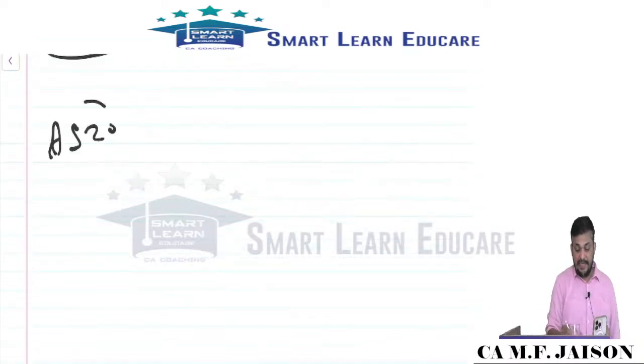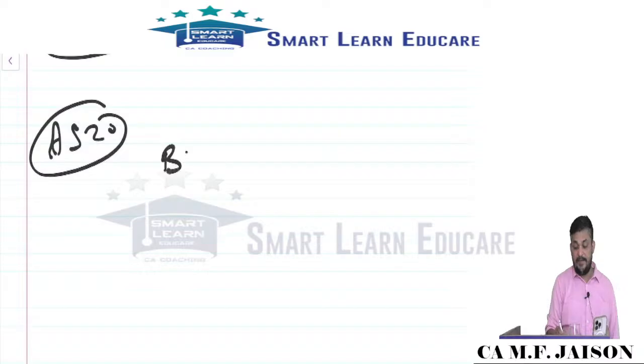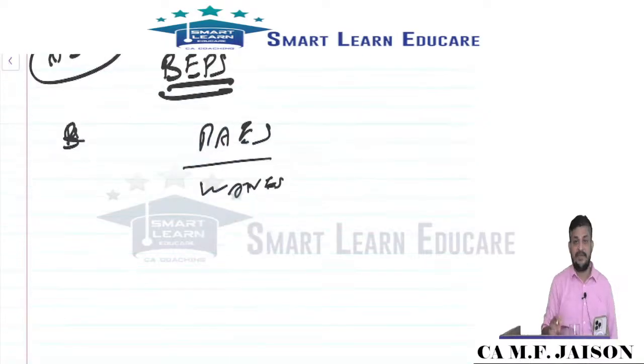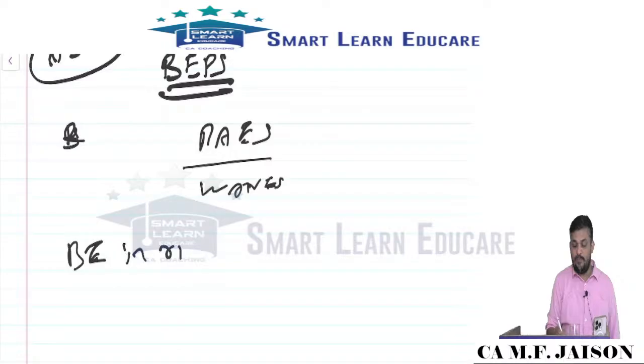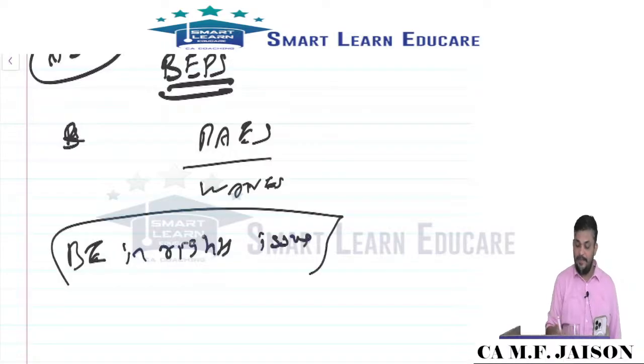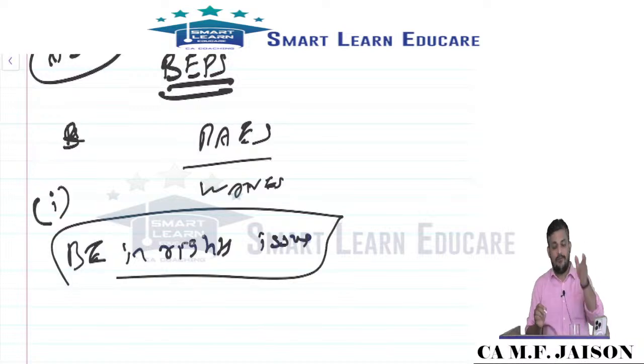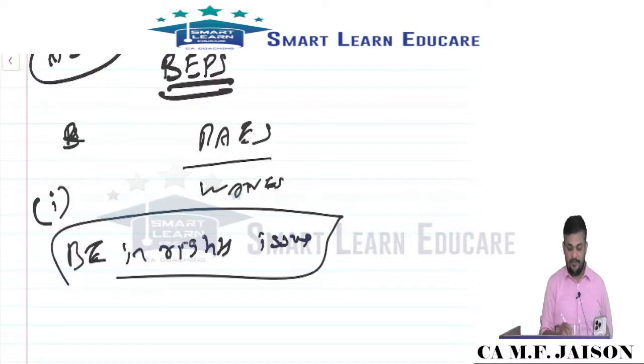AS 20, EPS calculation. When you calculate basic EPS, my dear friends, you should know it is pay by variance. Very important part is the bonus element in rights issue. In the problem area you consider the bonus element in rights issue. It is not the time to explain, you work out these problems.